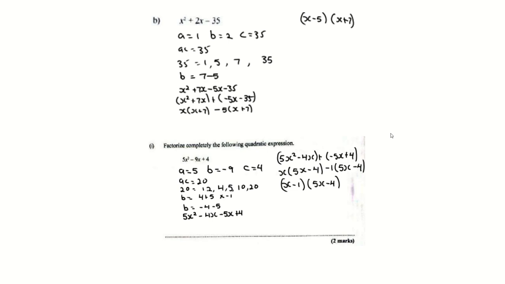X squared plus 2x minus 35. A would be the coefficient of x squared, which if you're not seeing it is 1. B is 2, C is 35. Don't worry about the negative. The only time you really need to worry about that negative sign is if B is negative. And I'll show you an easy step to do that, right? AC is 35. You find your factors of 35.